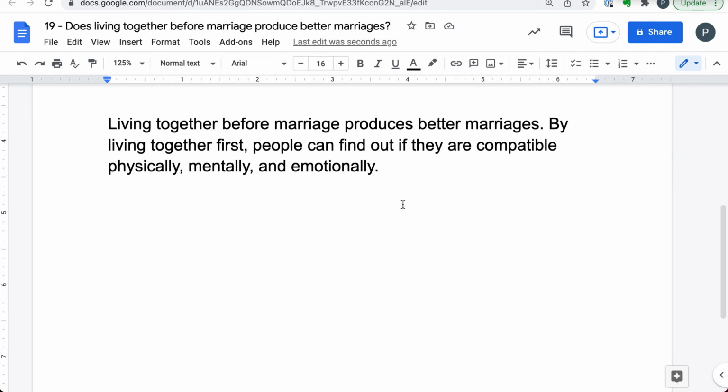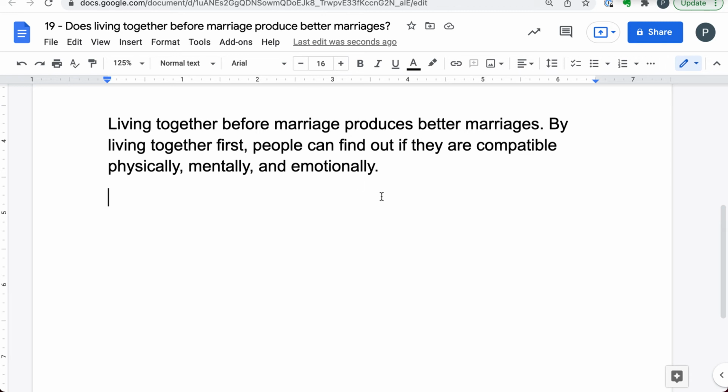Now, here's one other thing I can do. What is one of the things that comes up a lot in marriages? I'm taking this a step further, right? Because mentally and emotionally, they can figure each other out mentally, like where do they stand in terms of politics and literature and whatever it is.